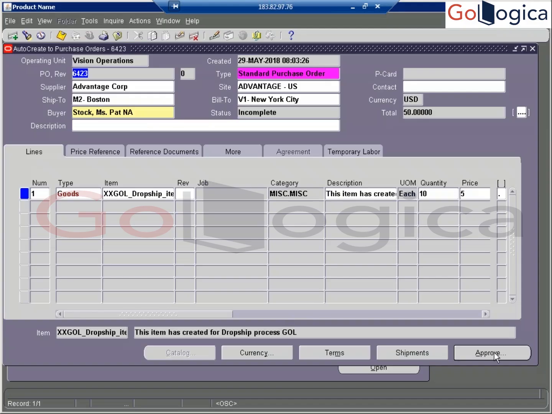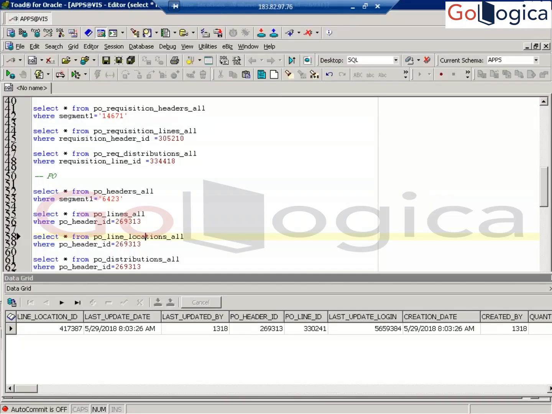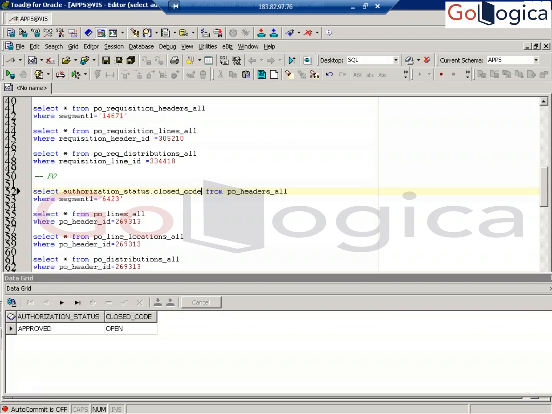Now you can approve your purchase order. You can click on OK, submit for approval. Sir, in the back end where can we see whether the PO is approved or not? Authorization status. How do you know the PO status? Closed code. Keep in mind, these are very, very important.